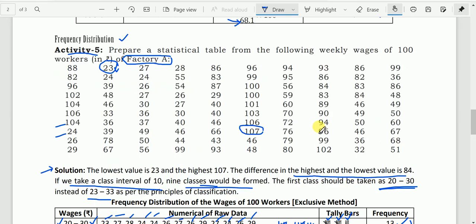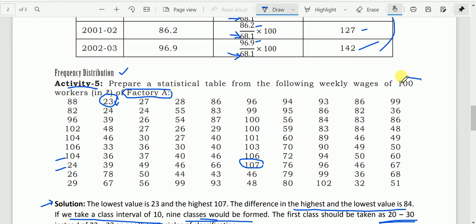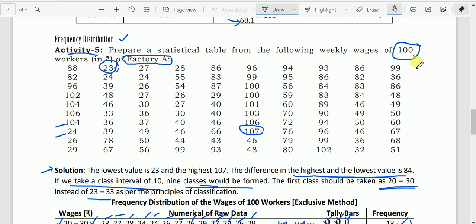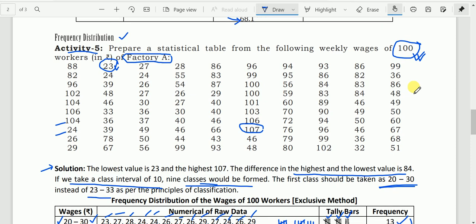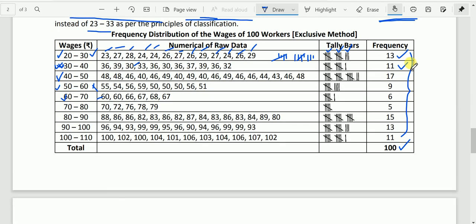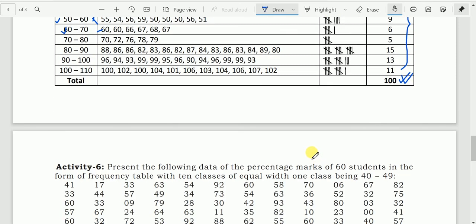As per the question, the total number of workers is 100. So you must tally with this. That means after adding all the frequencies, the total number of frequencies should be 100. Otherwise, your table is wrong. So we need to verify it.